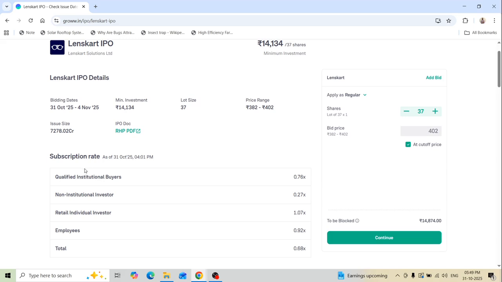What about qualified institutional buyers? Qualified institutional buyers are organizations like mutual funds or bigger corporate companies which invest in bulk amounts, in crores. All those categories come under qualified institutional buyers.